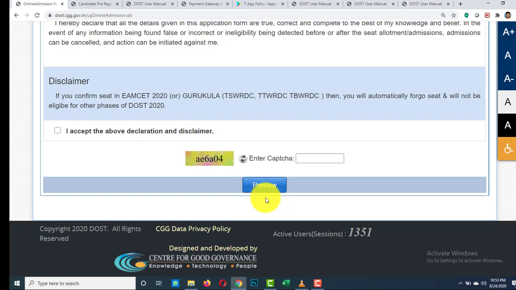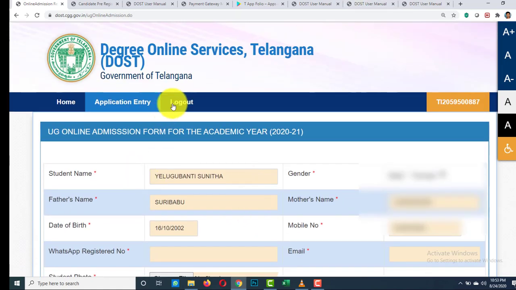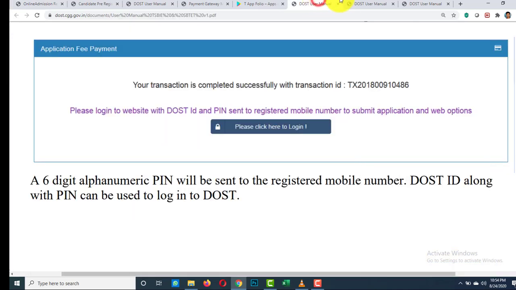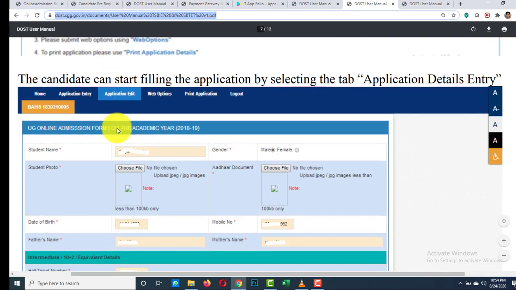Once the application is submitted, you cannot edit anything in your application. Please note your application for further references. Here, after successful submission, you have to choose the web options, but here you don't have web options because the web options will be enabled from 29th August onwards. Let's see a sample. See here, if the web options are enabled, the form looks like this. See, after application entry, you will get application edit option and web options, after that print option. With this you can print your application.